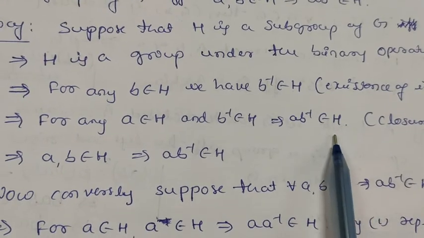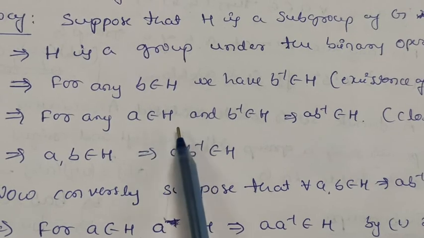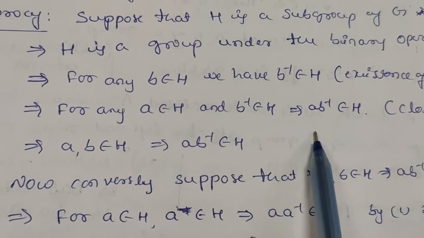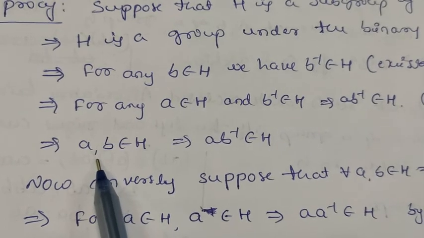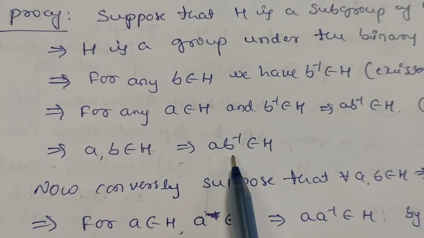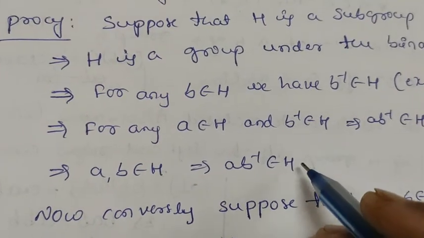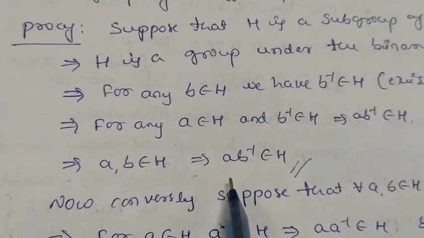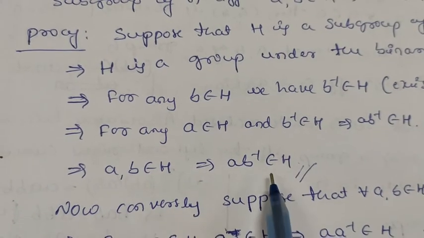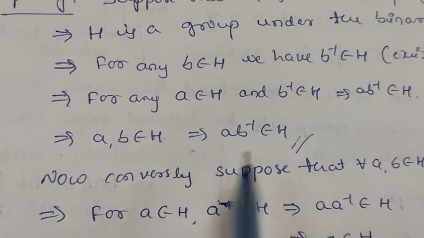Since H is a subgroup, it satisfies the closure law. So if a belongs to H and b inverse belongs to H, ab inverse also belongs to H. So a, b belongs to H implies ab inverse also belongs to H. This is one way we have proved here. First we assumed that H is a subgroup and we proved that for all a, b belongs to H, ab inverse also belongs to H. Now we have to prove this in the converse way.